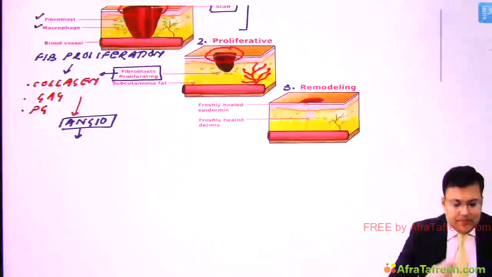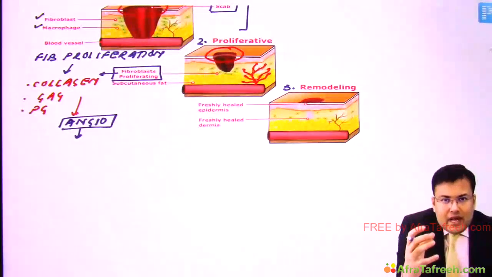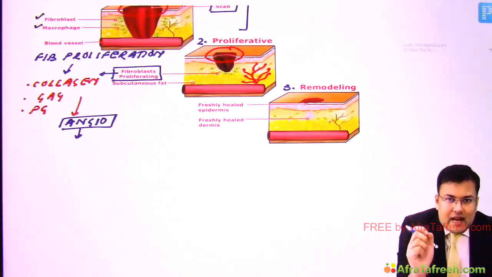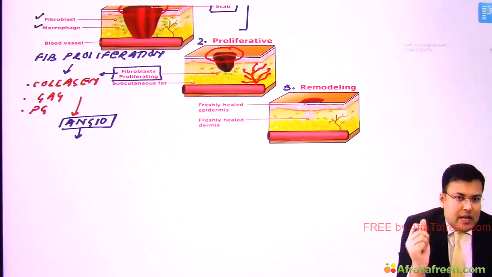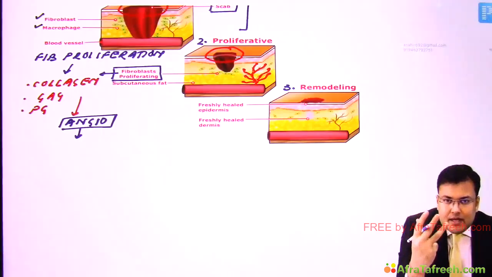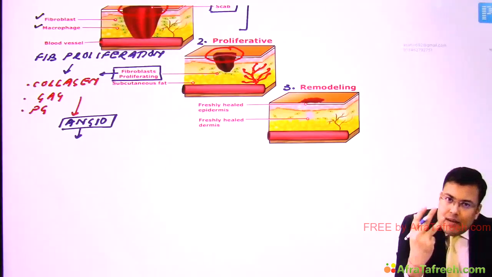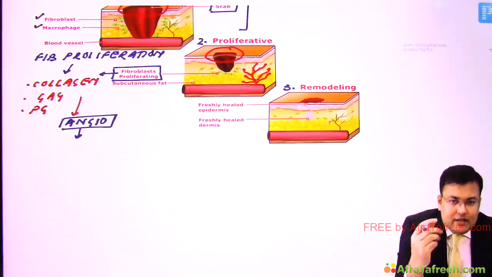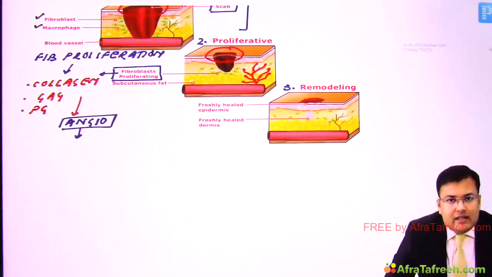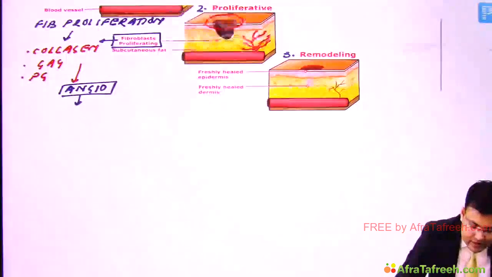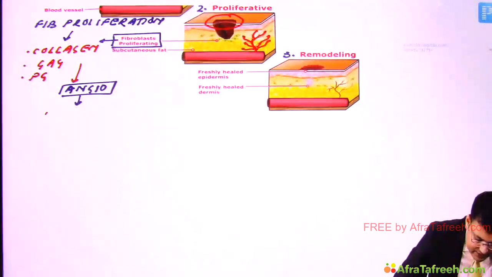What is the problem? Here the collagen is deposited in a random fashion. And which type of collagen is deposited? Type 3. Because of deposition of type 3 collagen in a random fashion, there is one advantage: increased tensile strength of the wound.